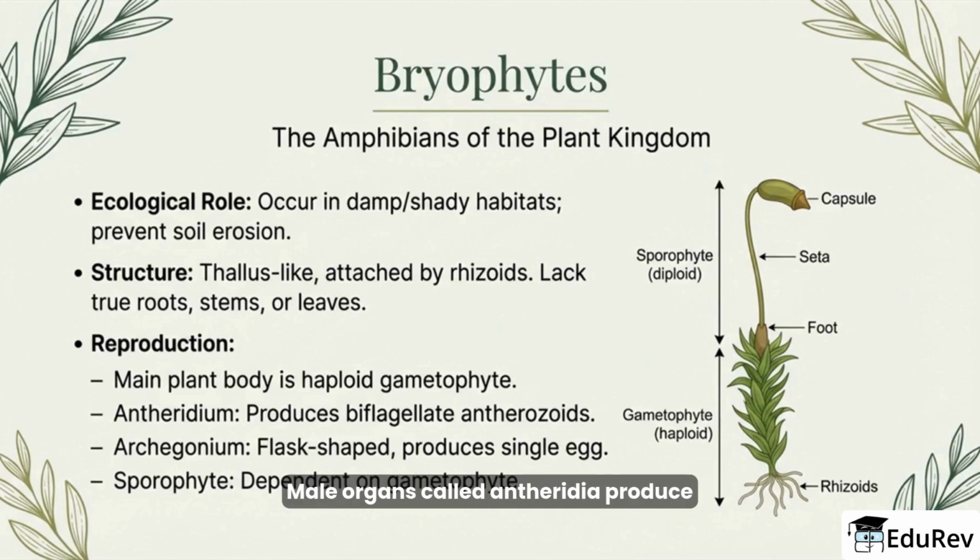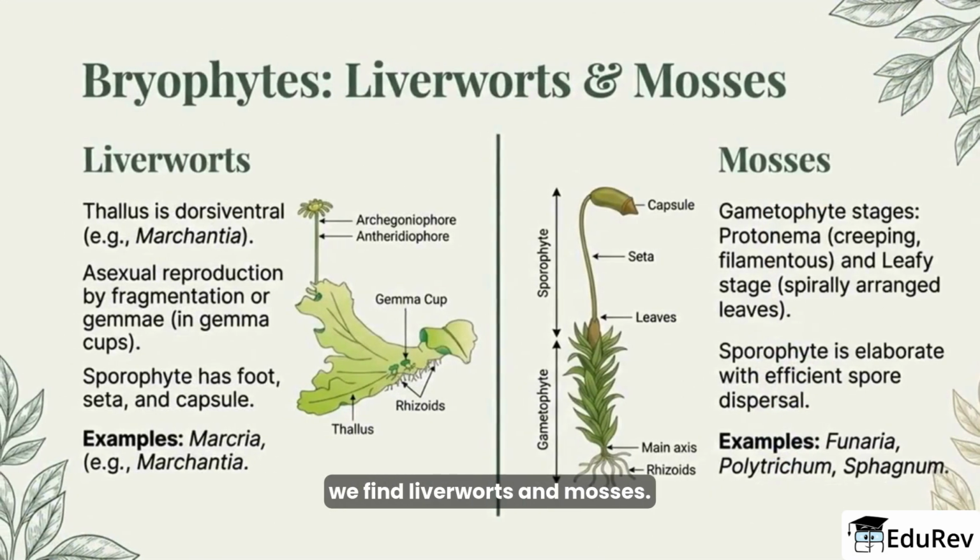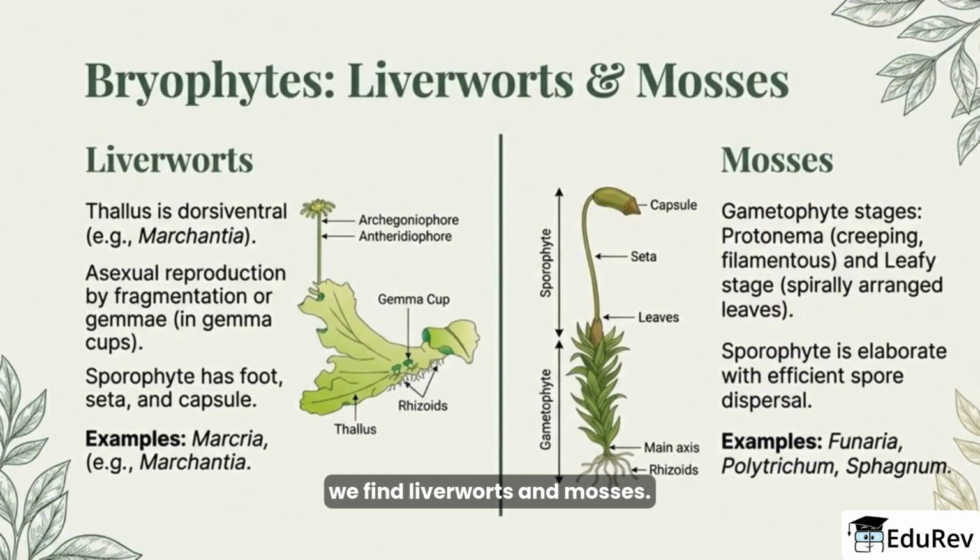Male organs called antheridia produce flagellated sperm, while female archegonia produce a single egg. The sporophyte is small and dependent on the gametophyte, and typically consists of a foot, seta, and capsule where spores form. Within bryophytes, we find liverworts and mosses.